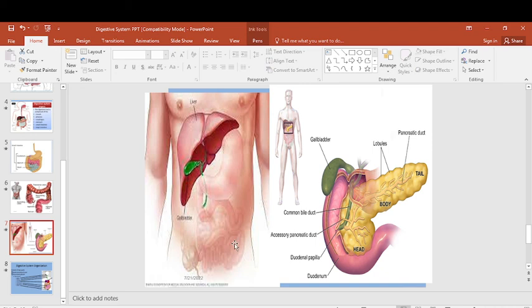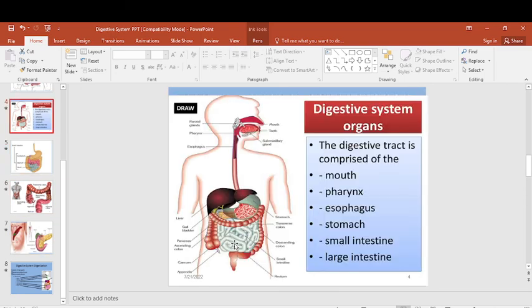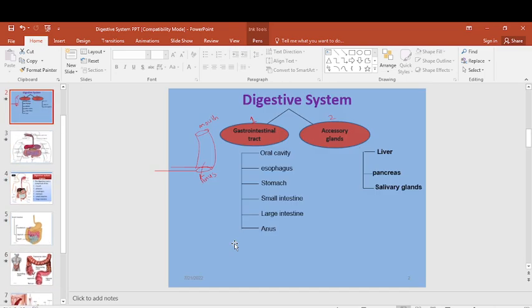Thank you so much, and in the next lecture we will consider physiology, how these different organs help in the digestion of food. What is the function of the oral cavity and what is the function of the esophagus, stomach, small intestine, large intestine, anus, we will consider in the next lecture.